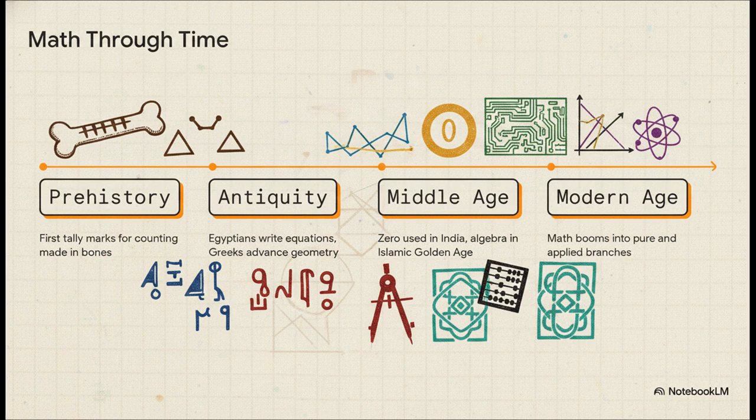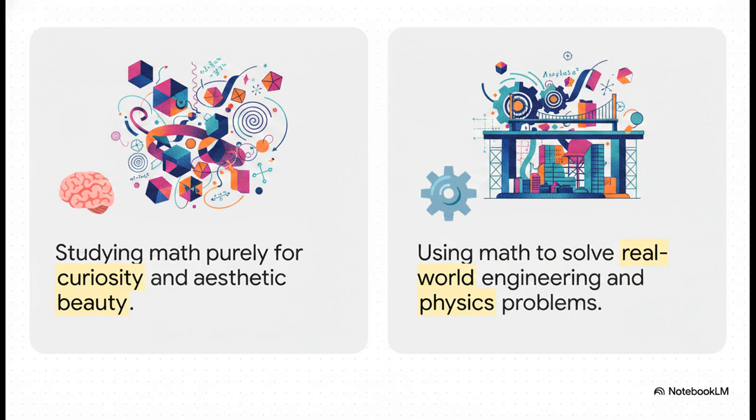Then we see these huge leaps in antiquity, with Egyptian equations and ancient Greek geometry. Fast forward to the Middle Ages, and we get the concept of zero from India, negative numbers from China, and the very first books on algebra from the Islamic Golden Age. It's this incredible collective human effort that completely boomed into the modern age. And this global effort created a really fascinating divide in modern numbers: pure versus applied math.